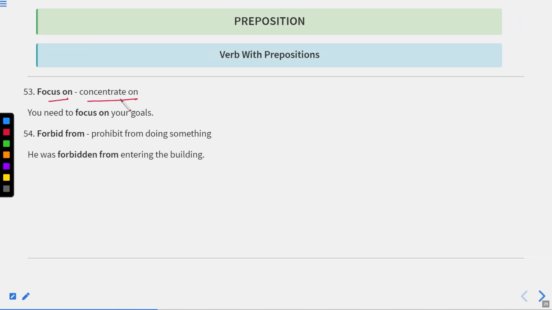Focus on means concentrate on. You need to focus on your goals. Forbid from means prohibit from doing something. He was forbidden from entering the building. Forbidden means when someone has been stopped from doing something. Now let us move to the next one.